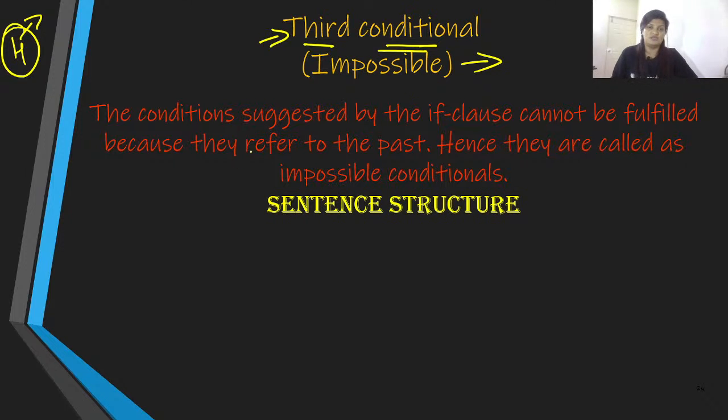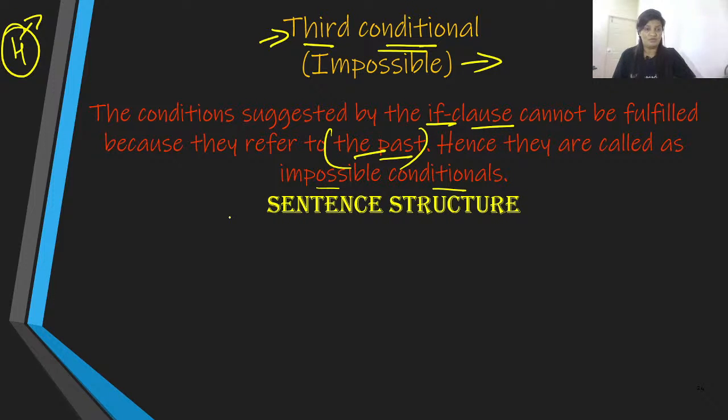The conditions suggested by the if clause cannot be fulfilled because they refer to the past. Focus on this tense over here. They refer to past. Hence, they are called impossible conditionals, meaning this is never. The actions, even though the condition is fulfilled, will never come true. It's only imaginary, but then we are talking about a different scenario altogether.